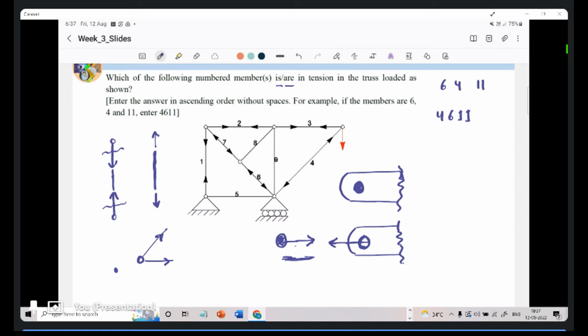So which are those? We can see that this is one. This is one. Member 3 is one. Then do we have any other ones? All are towards the joints. So our answer would have to be 1. Okay.